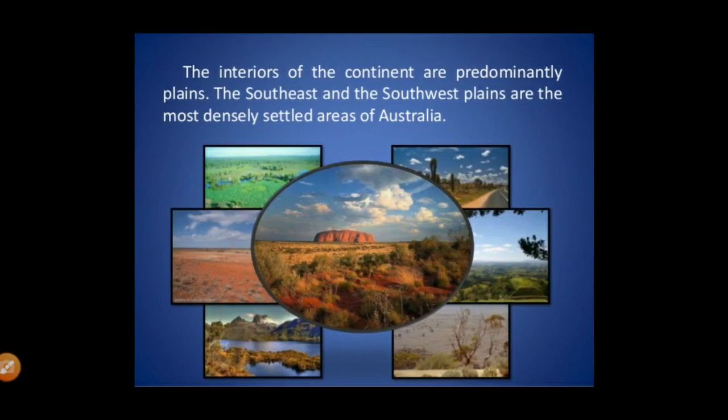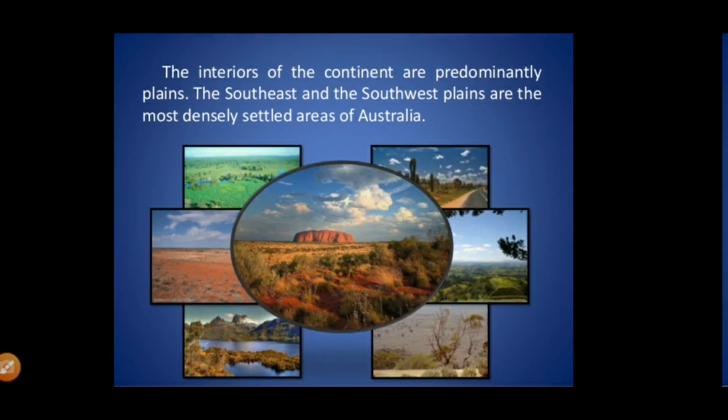The interiors of the continent are predominantly plains. The southeast and the southwest plains are the most densely settled areas of Australia. Australia is 1.7 times bigger than India according to surface area, but most of the land of Australia is not populated.